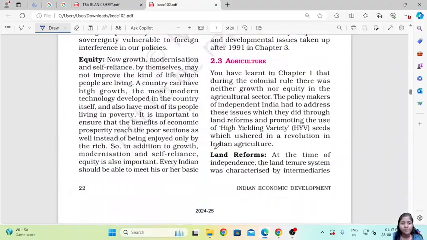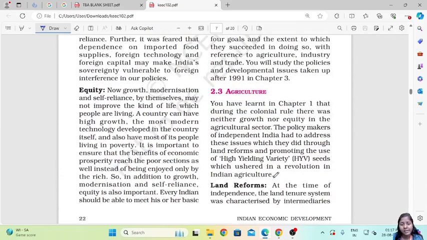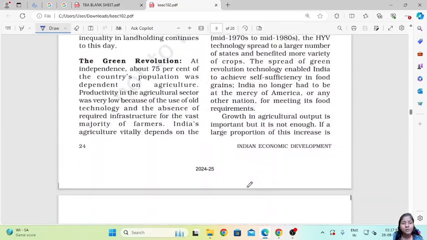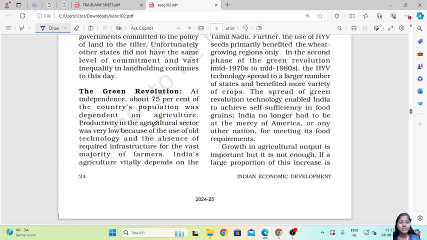Then we have also seen with regards to agriculture how the land reforms and all those took place. So under that we'll continue with this chapter. We'll continue with the green revolution.